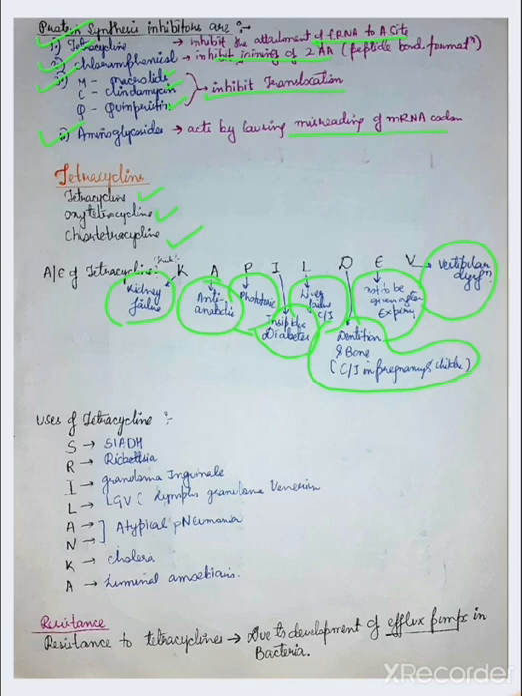Its uses trick is Sri Lanka. S: SIADH, syndrome of inappropriate ADH secretion. R: rickettsia. I: granuloma inguinale. L: LGV, lymphogranuloma venereum. AN means atypical pneumonia. K means cholera. A: luminal amoebiasis. Now resistance. Resistance to tetracyclines is due to development of efflux pumps in bacteria.